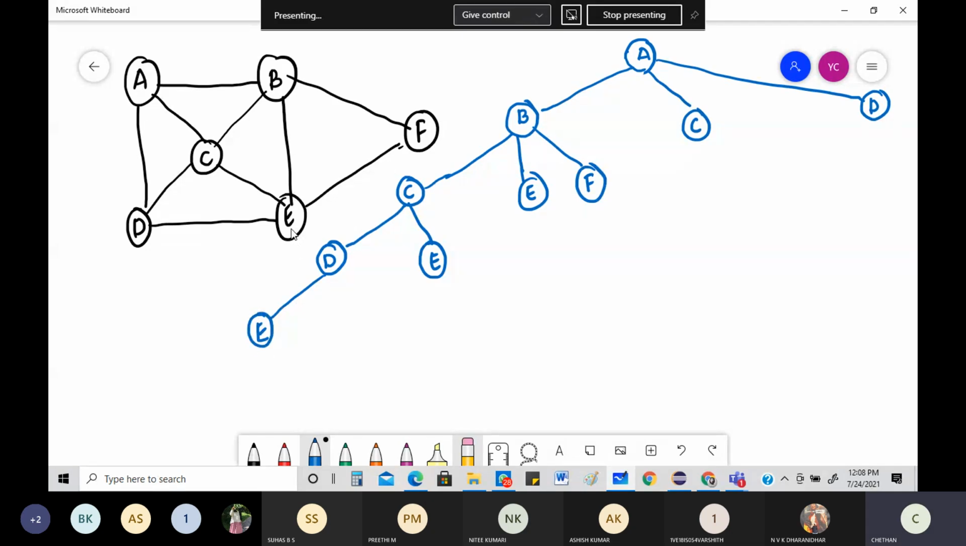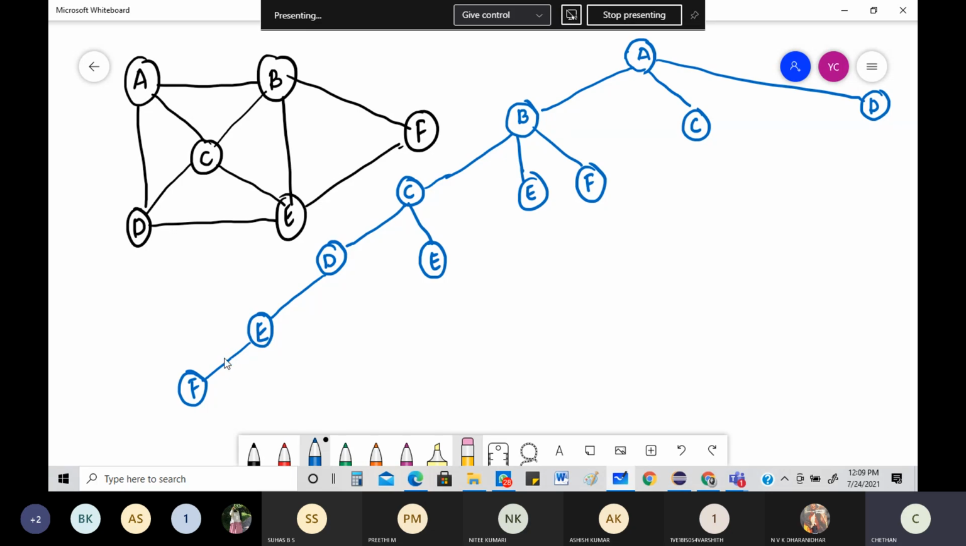Now from E, are all the vertices done? See, A, B, C, D, E. From E, where does the next thing go? From E, I can go to C, D, B. So C, D, B, everything is over. The only thing remaining is F. So can I write that F here? Yes. I can see from D I could not go to F. Keep that in mind. From D there's no jumping to F.